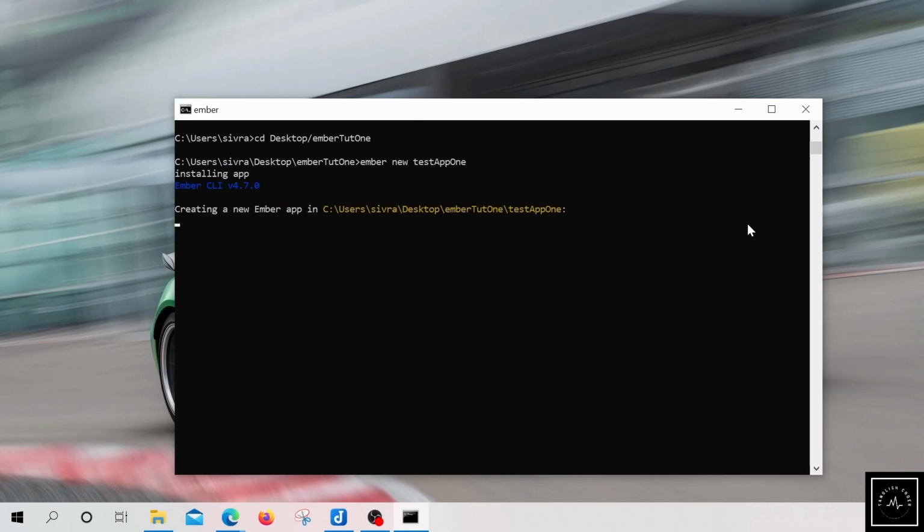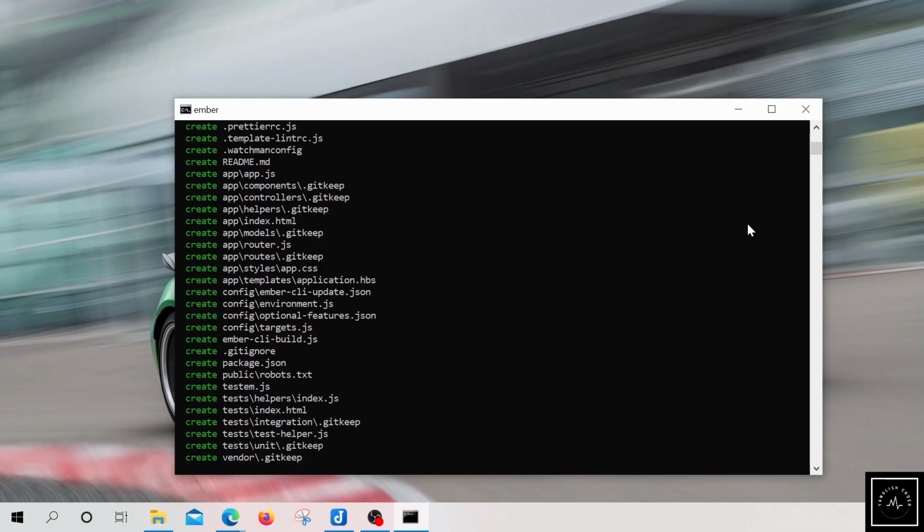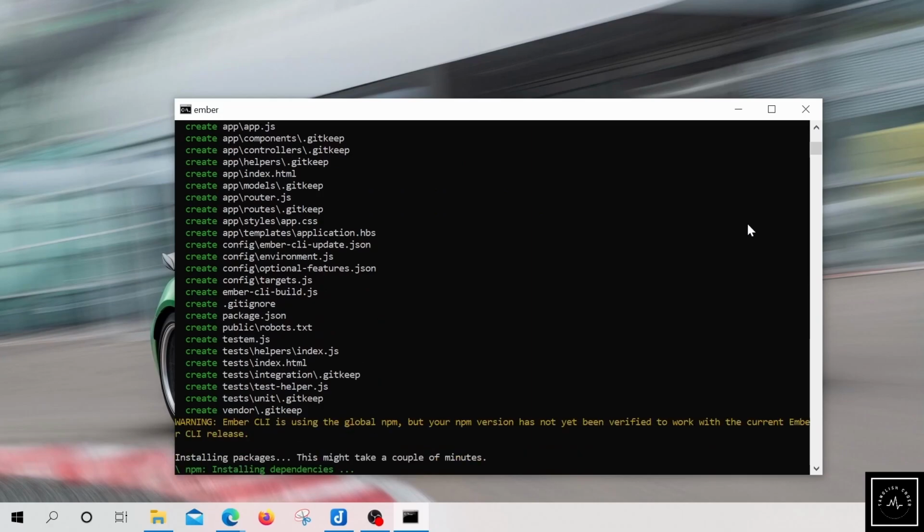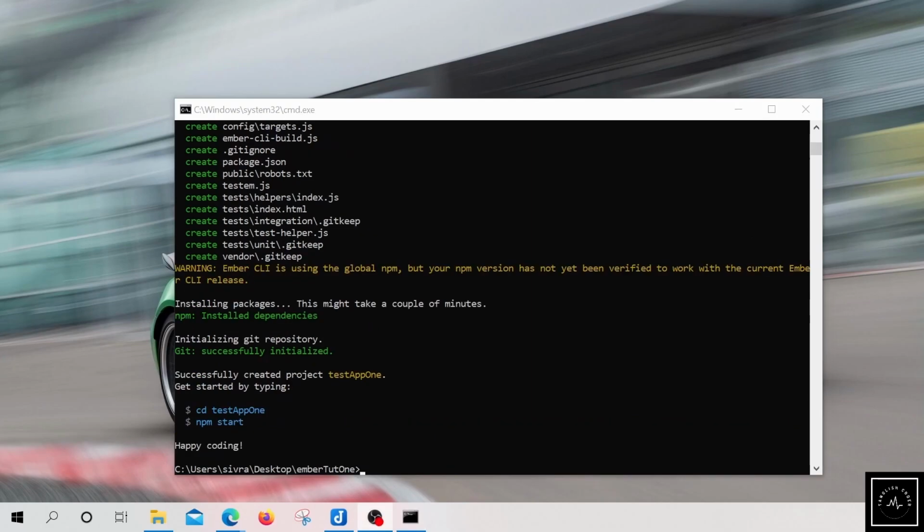Creating a new application known as test-app-1. This will be the name of the project. It just created all these files which you could see, and it sets up the environment. So the project creation is completed.